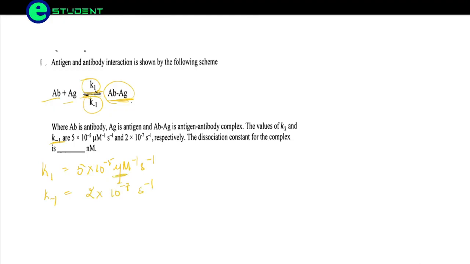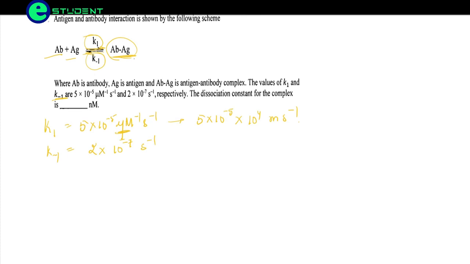Okay, so friends, it is given in micromolar, so we will be converting it into molar. So this will give 5 into 10 to the power minus 5 into 10 to the power 4 second inverse. Now they are asking the dissociation constant for the complex. There is a formula for the dissociation constant which we have to remember: the dissociation constant is equal to the inverse rate constant divided by the forward rate constant.